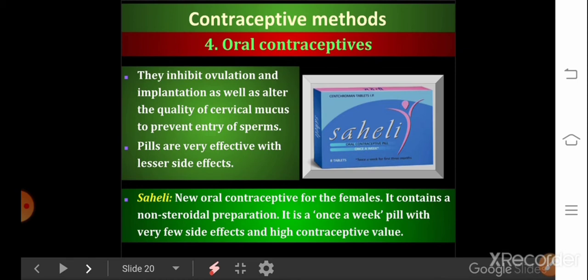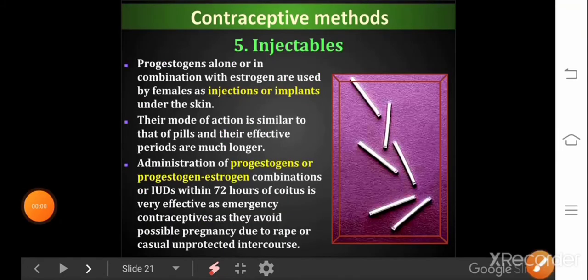I had mentioned this oral pill in the introductory part in the previous video. It was developed by the research institution at Lucknow, that is CDRI. You remember? So this Saheli, as I mentioned, is a new oral contraceptive for the female.